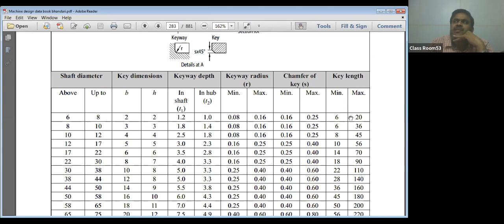This also depends on the length of the shaft. So according to your shaft length, you can take the dimension for the key between minimum and maximum. As the diameter of the shaft is increasing, 6 to 8, 8 to 10, 10 to 12, your dimension for the key is also increasing.